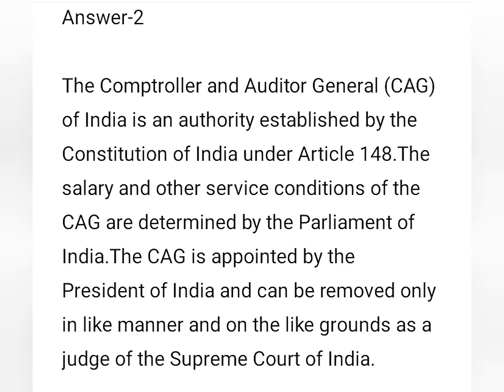The CAG is an authority established by the Constitution of India under Article 148, and the salary and other service conditions of the CAG are determined by the Parliament of India. The President appoints the CAG, but does not determine the salary and other service conditions. And the Prime Minister leads the executive branch of the government but does not determine the CAG's salary.